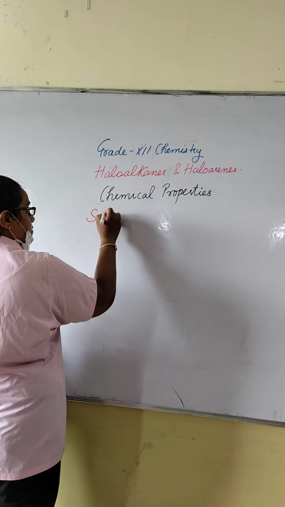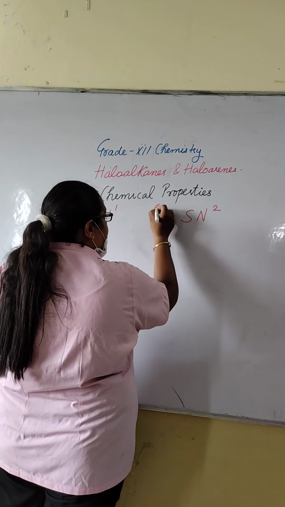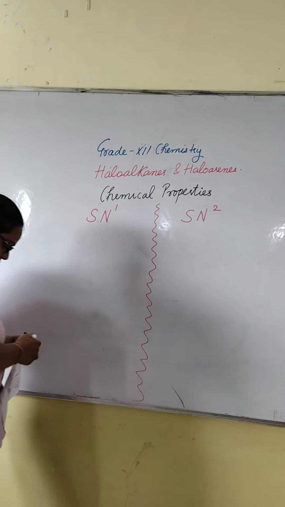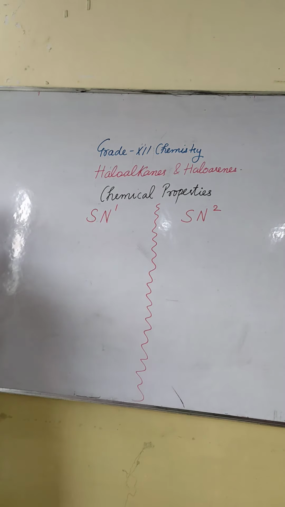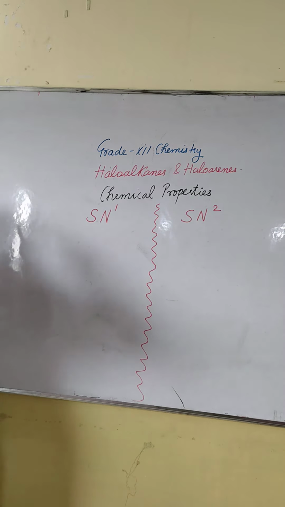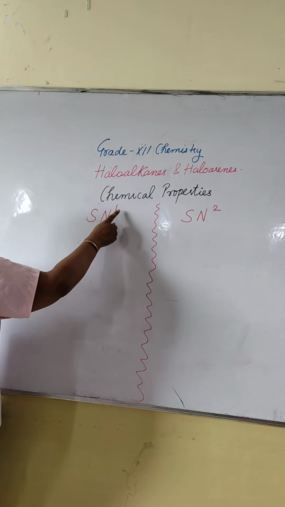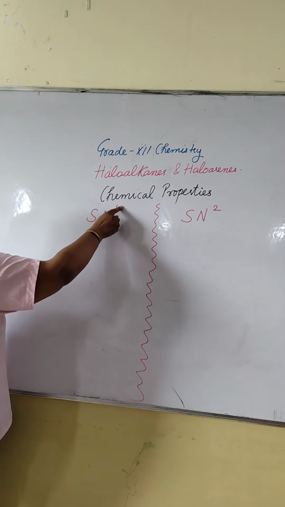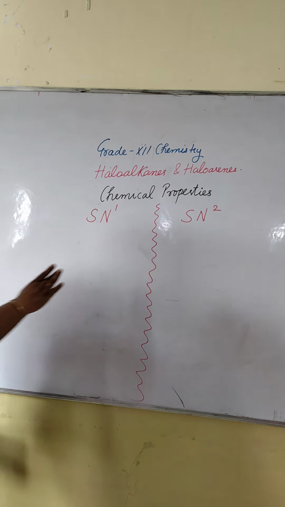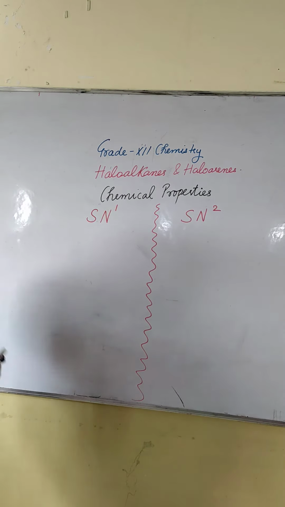SN1 and SN2. SN1, 1 means 1 mole. Substitution nucleophilic unimolecular reaction. And SN2 is substitution nucleophilic bimolecular reaction.